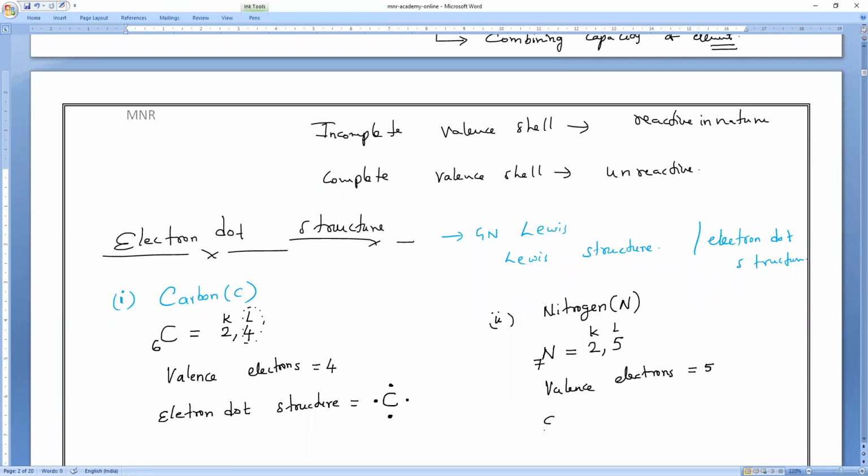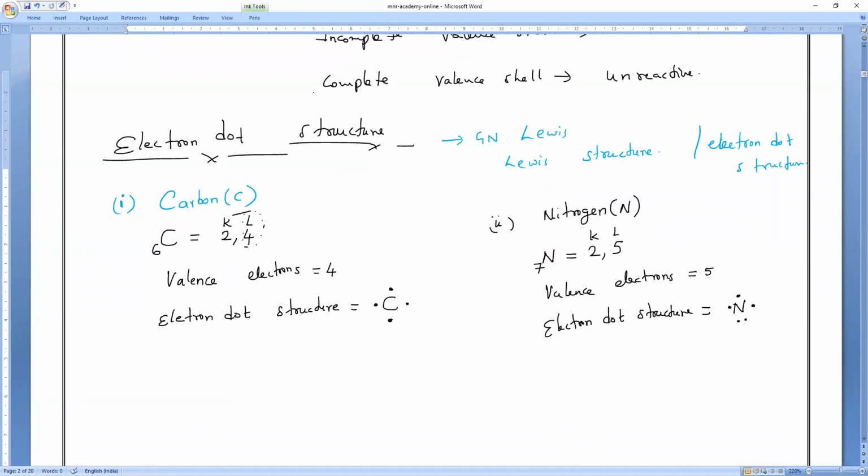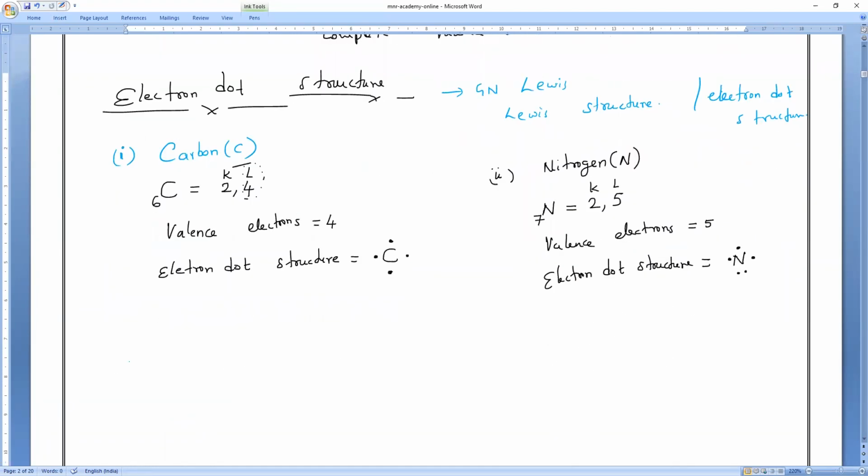So what will the electron dot structure be? Anybody can tell? Not N. If you write N it is wrong. What do you have to write? Everybody, 5 electrons: 3, 4 and 5. Okay, so that is the electron dot structure of nitrogen. Next, oxygen.